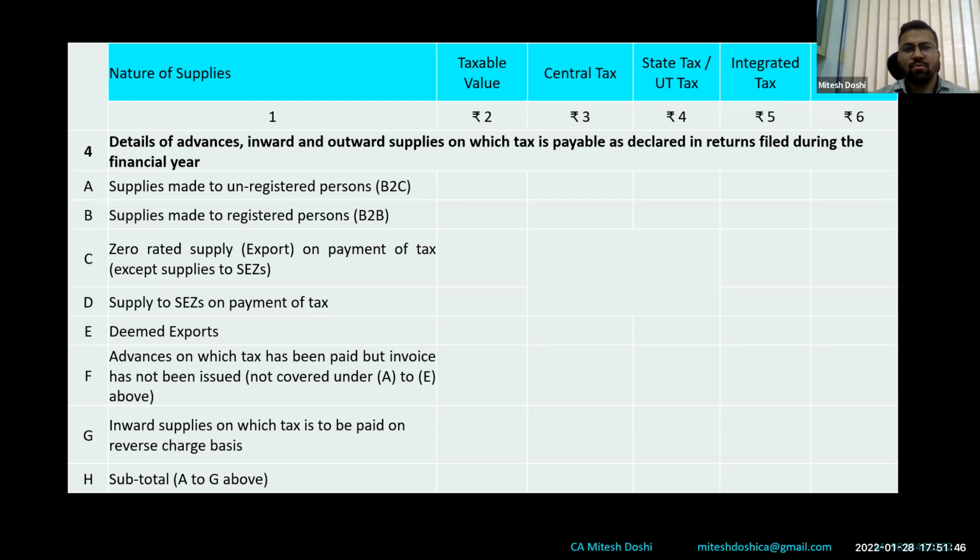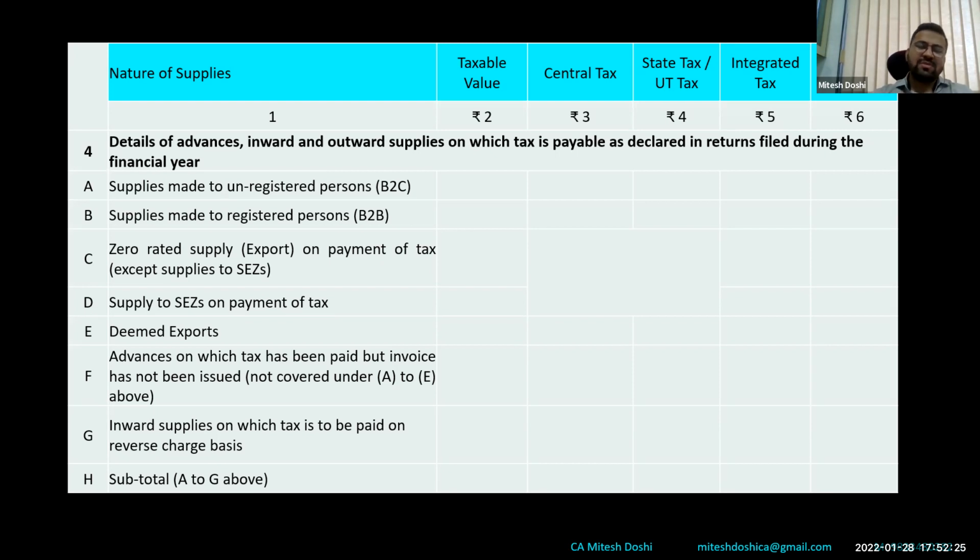So I'll just run through. In table 4, we need to give the taxable supplies basically, which is bifurcated into B2C, B2B, export on payment of tax. Now we know export can be done on payment of tax and without payment of tax under LUT. So only those exports on which GST is paid are to be disclosed here, while zero rated supplies without payment of tax, which ideally covers export also, and SEZ are covered in 4D. Thereafter come deemed exports. Now people get confused over deemed exports. I'll try and highlight this deemed export example. I'll cover it separately and give you an example of what is deemed exports.